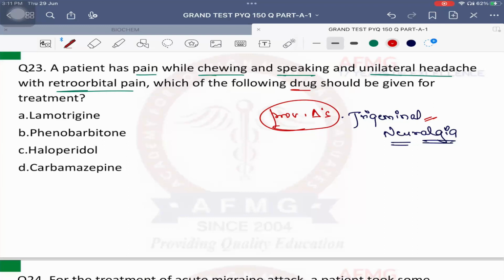Along with that, we will have retroorbital pain, which is very characteristic of trigeminal neuralgia and most important, as it involves the maxillary and mandibular division. Therefore, whenever we open the mouth, close the mouth, matlab whenever you are trying to speak anything, whenever you are trying to chew anything, in that condition, you will have a lot of excruciating pain. Okay, बहुत severe गंदा दर्द होता है. That is the case of trigeminal neuralgia. What is the drug of choice? Very easy. The drug of choice should be carbamazepine.